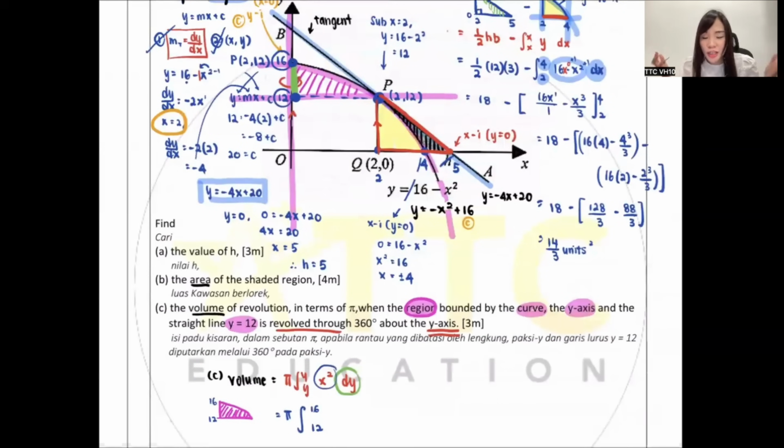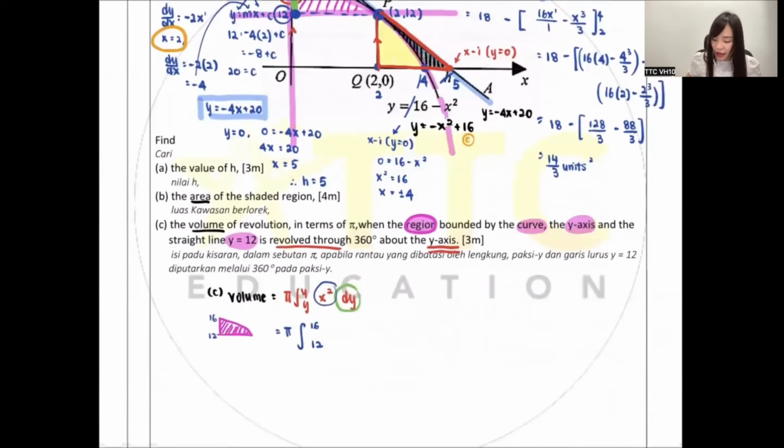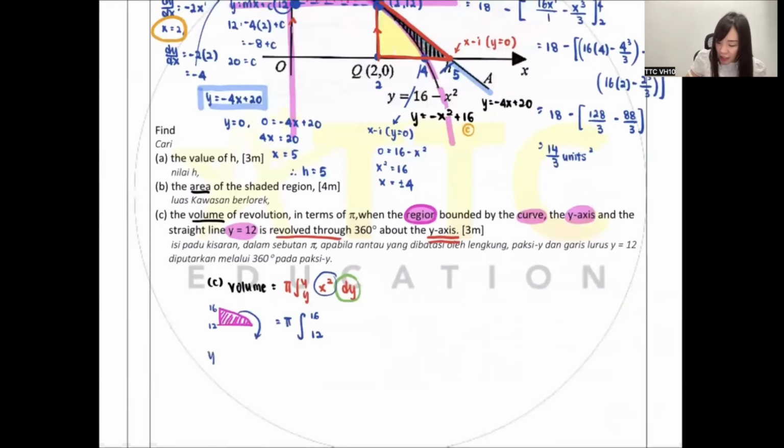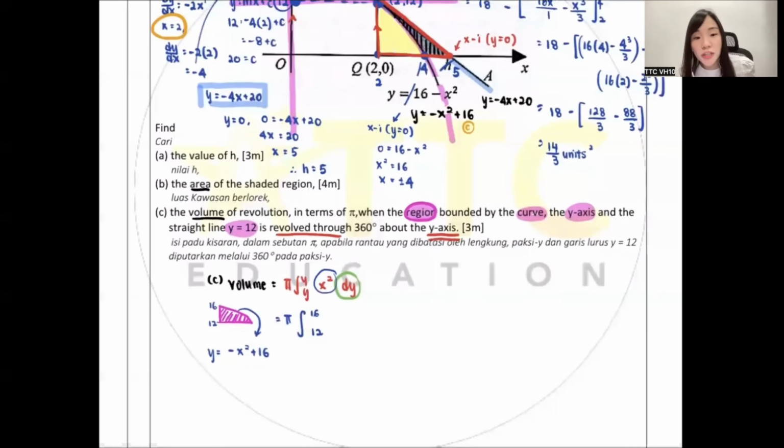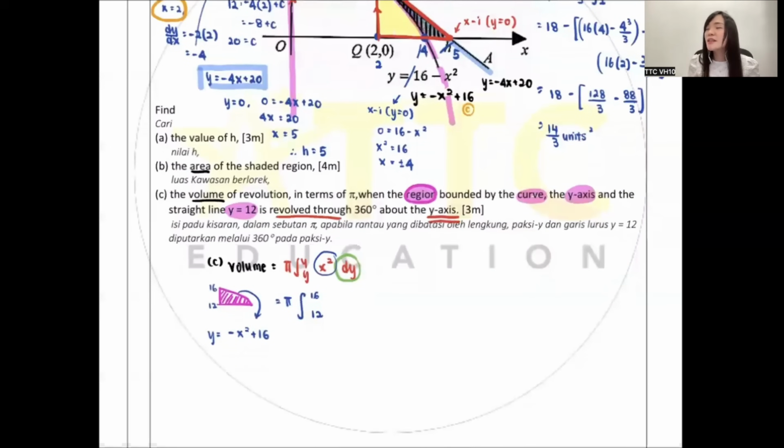Which x squared equation do you need to substitute? This one, under the curve. So under the curve, you need to use the curve equation: y equals negative x squared plus 16. So you need x squared, right? How do you do it? You move things around. Negative x squared, move it over to positive x squared. Plus y, move it over to minus y. So x squared is straight away 16 minus y.